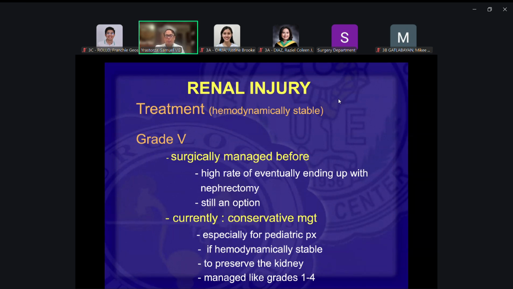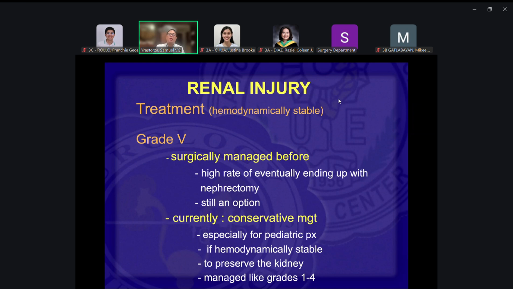Okay, because in grades 1 to 4, it would be quite easy when you do surgery to preserve the kidney, do nephrorrhaphy or repair of the kidneys. But in grade 5, it's very difficult to do repair of the kidney. And most of the time, when you do open up the patient, you will most likely come up with nephrectomy.